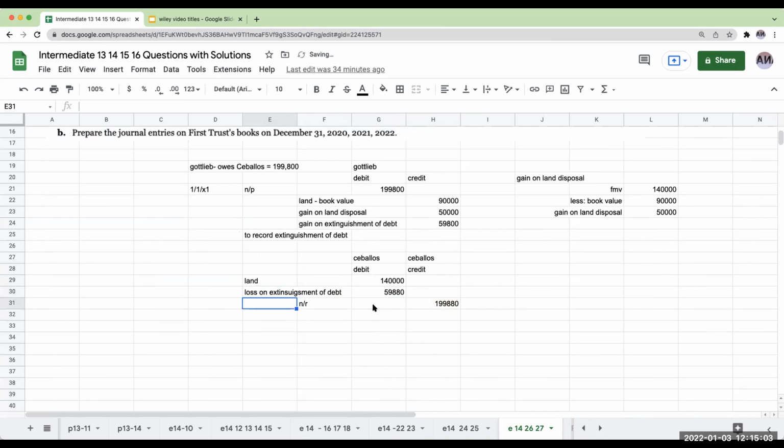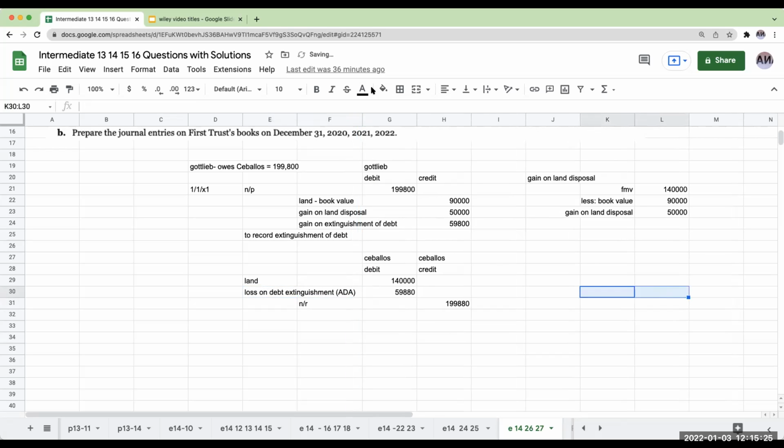Now, what the book is doing here is calling this an allowance for doubtful accounts. The book is showing this as an adjustment to the allowance for doubtful accounts.